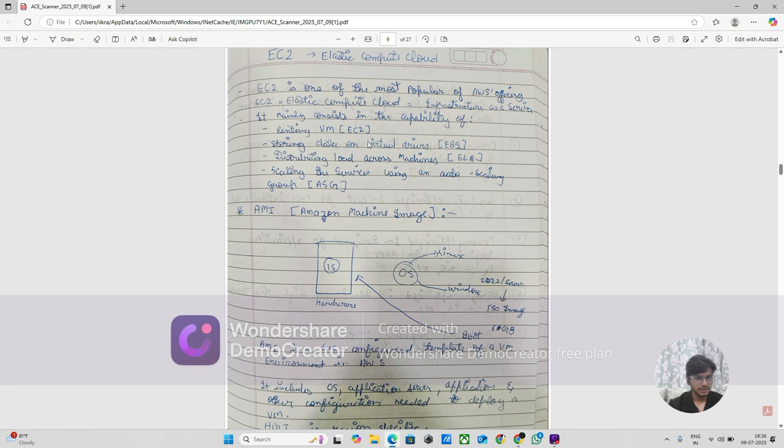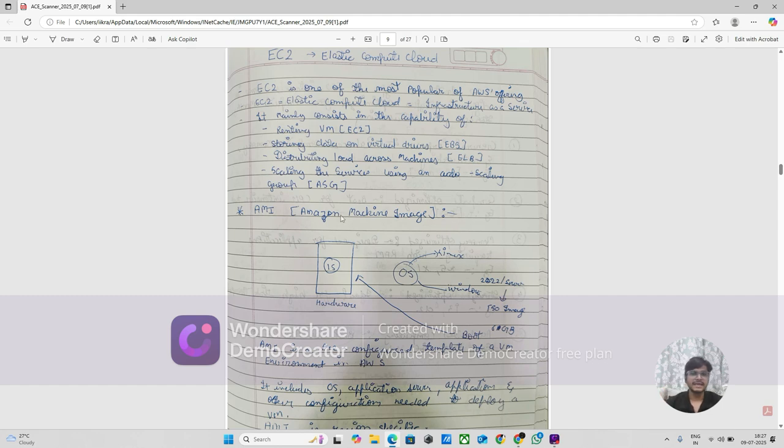So renting virtual machines through EC2, storing data on virtual drives, that is EBS, Elastic Block Store, distributing load across machines, that is ELB, and scaling the service using an Auto Scaling group. Scaling the service means that if more users come, based on that we auto scale the servers. If there is more load on the server, we can use auto scaling. Then automatically a server is allotted based on what we configure.